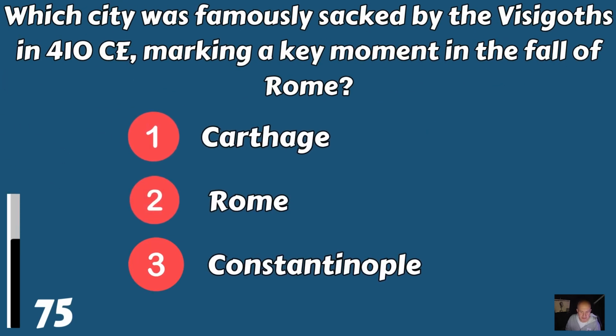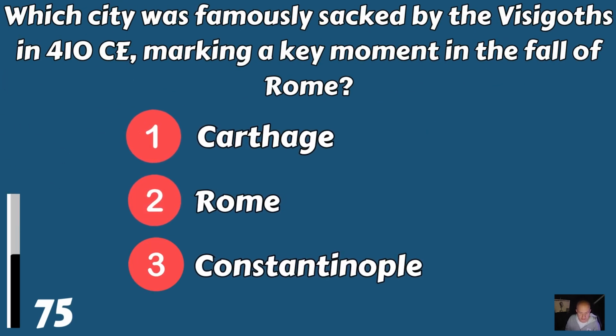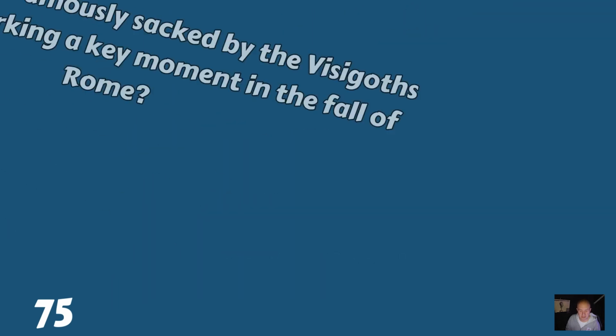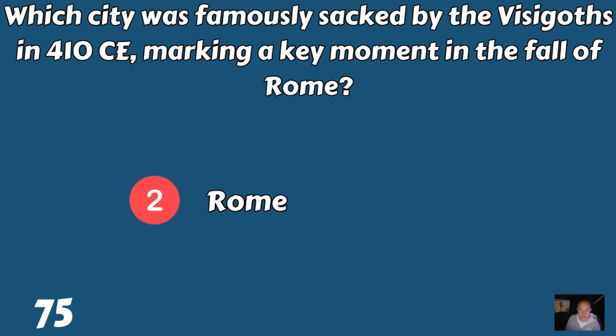Which city was famously sacked by the Visigoths in 410 CE, marking a key moment in the fall of Rome? Was it Carthage? Was it Rome? Or was it Constantinople? It was Rome.